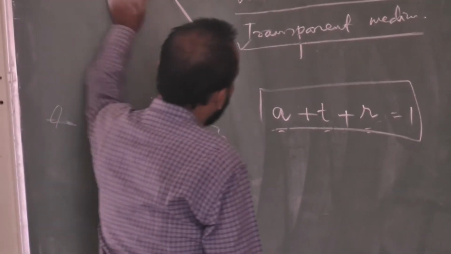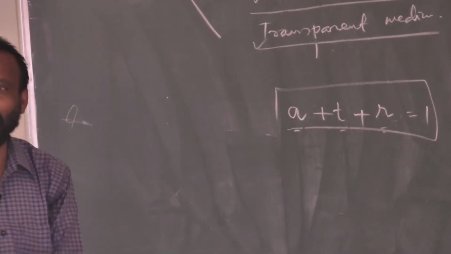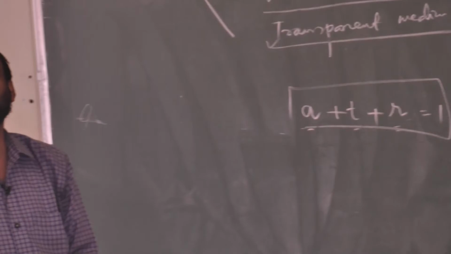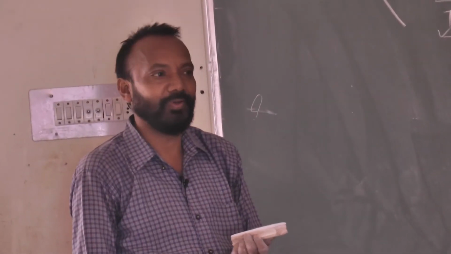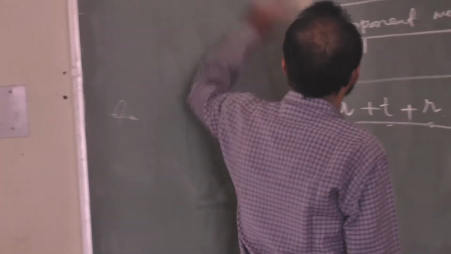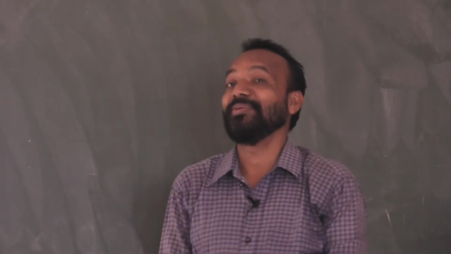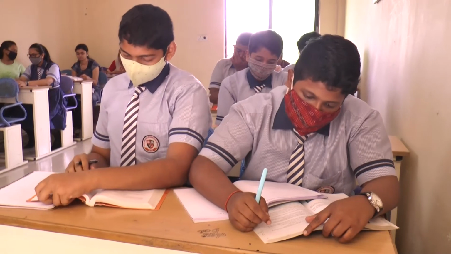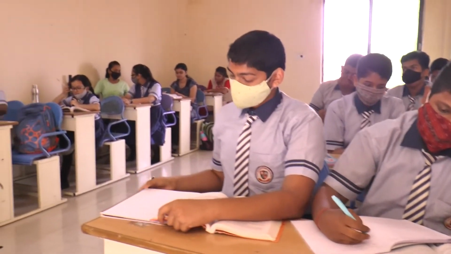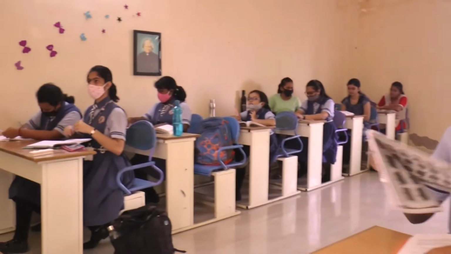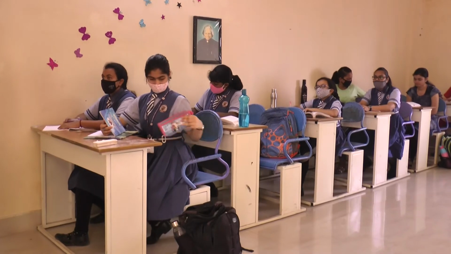From here the topic starts: what is reflection. Till now we have been discussing the behavior of light energy. Light energy is the energy which produces the sensation of vision or sight, and you have discussed different patterns of light energy.